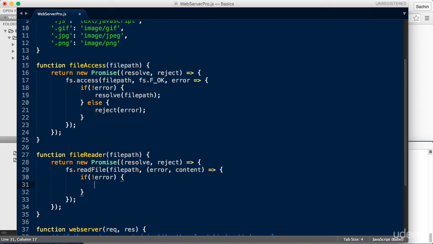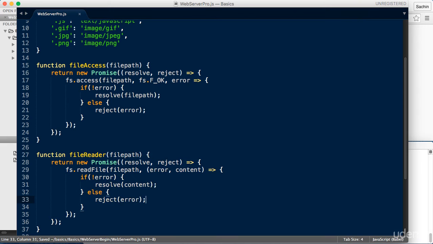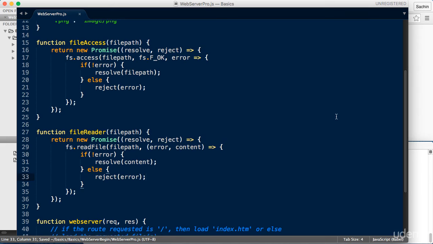If fs.readFile is able to read in the file, then we'll resolve the promise, passing in the content so that it trickles down and we are able to serve it. And if the file is not readable, we'll reject the promise with the error. Now, one thing to note here is that if you do not specifically reject the promise and if an error happens, the promise does automatically reject by itself. However, it's best if we implement the reject invocation like so.